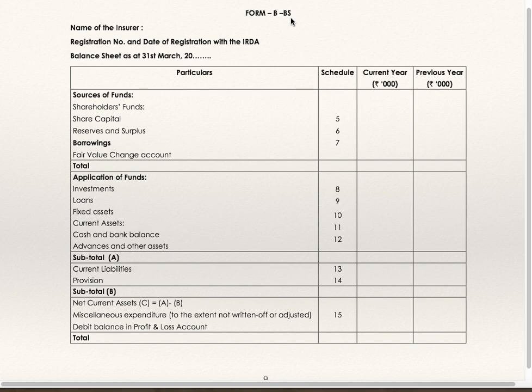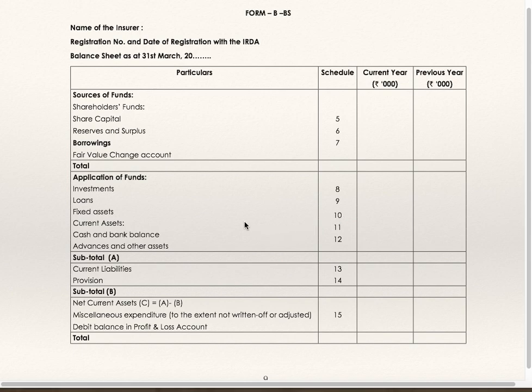Form B BS, this is the format of balance sheet. Name of the insurer, registration number and date of registration with IRDA, balance sheet as at 31st March. 4 columns, particulars, schedule number, current year and previous year. But in balance sheet, you are supposed to show sources of funds and application of funds. In sources of funds, you have schedule number 5, 6 and 7. 5 is share capital, 6 is reserves and surplus, 7 is borrowings. Total of 5, 6 and 7 is sources of fund. Then application of funds, investment, schedule number 8, loans, schedule number 9, fixed asset, schedule number 10.